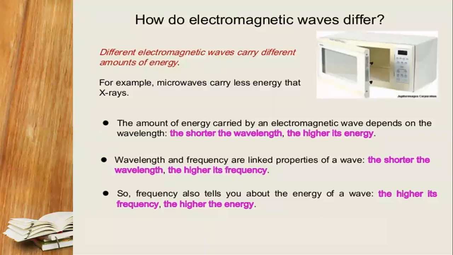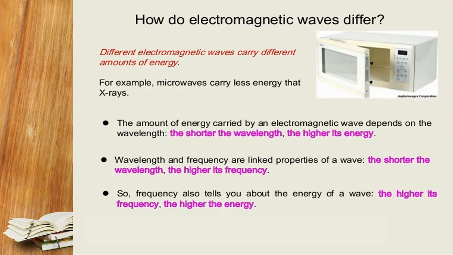This is one of the examples, the oven and all. So here what is the difference? The example of a microwave oven will be considered an electromagnetic wave, which carries less energy as compared to the X-ray. If you're talking about the energy, indirectly you're talking about the power. If initially you are saying something about the energy, it means you are talking about the power itself. So here is the example of the microwave and the comparison with the X-ray. No doubt both are examples of electromagnetic waves. The comparison is going on in the form of which has greater and lesser energy.